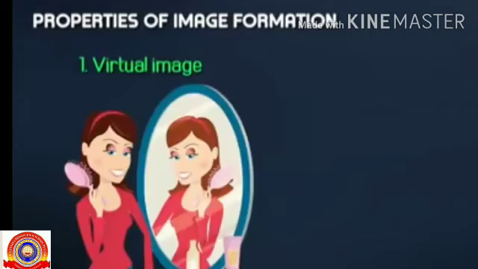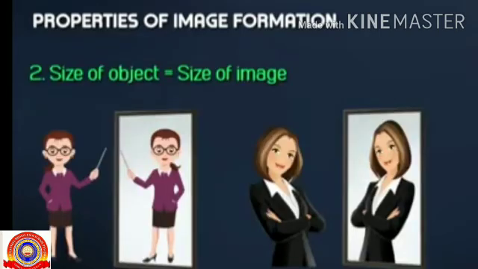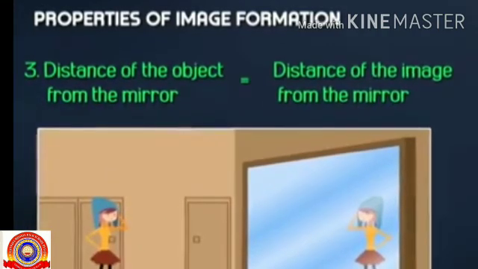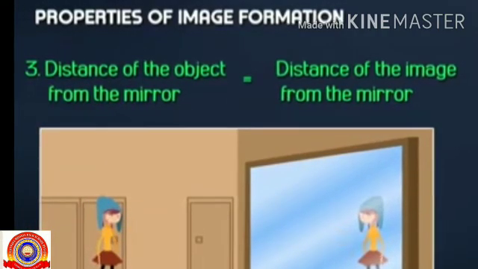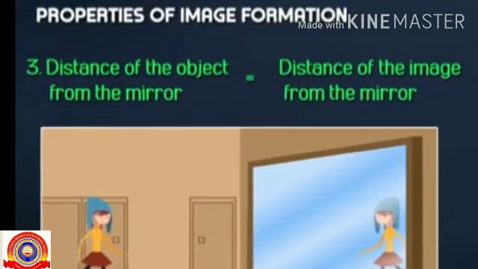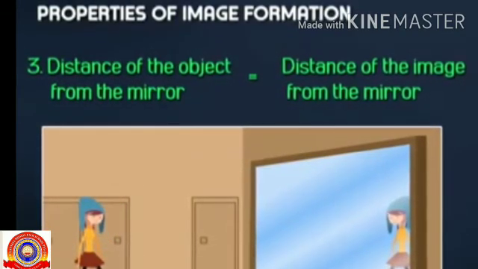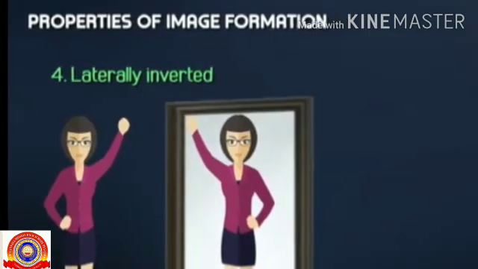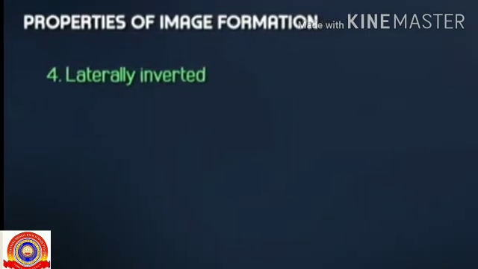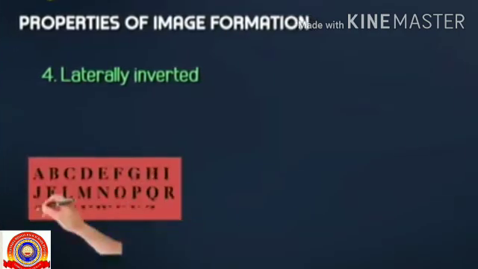Next, we are going to study about the properties of image formed by a plane mirror. The first point, the image formed by the plane mirror is virtual, and the size of the object is equal to the size of the image. Third point, the distance of the object from the mirror is equal to the distance of the image from the mirror. That means both of the distances are equal. And the fourth one, the image formed is laterally inverted.